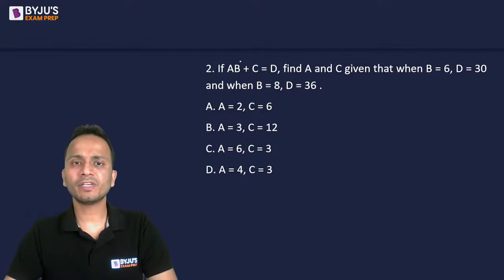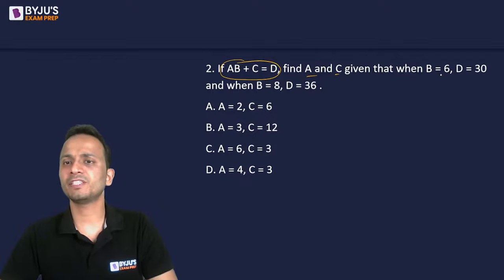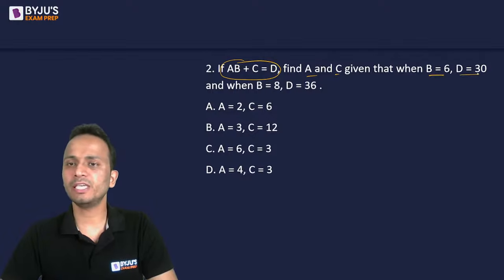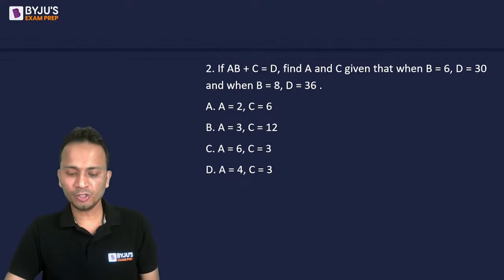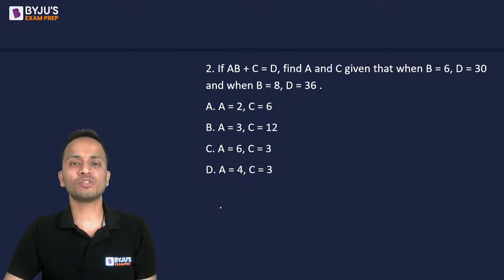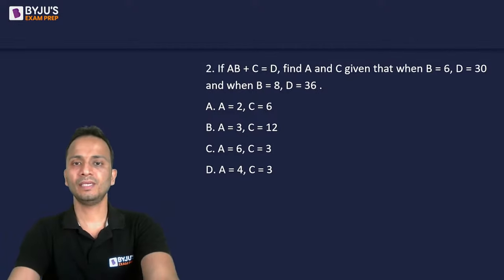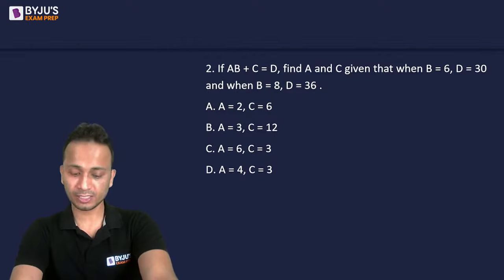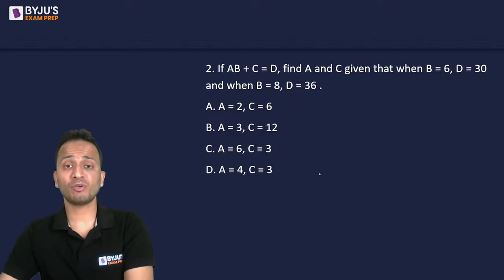So equation is given, a relation between A, B, C, D, N is given. You have to find out the value of A and C if it is given that when B is equal to 6, D is 30. Also when B is equal to 8, D is 36. So using the values of B and D, you can find out two different linear equations in terms of A and C, right? Jaldi se. So first answer, second answer, two answers I've got, Rohit and Virendra. Nice, good. Good to see good participation from all of you.